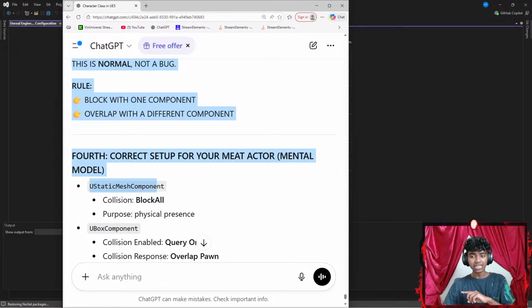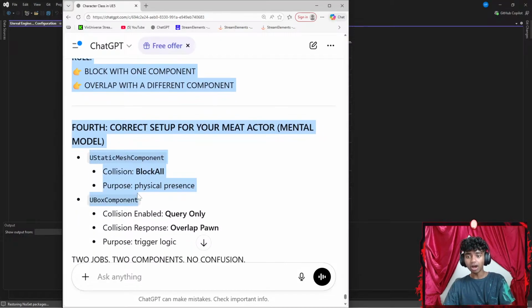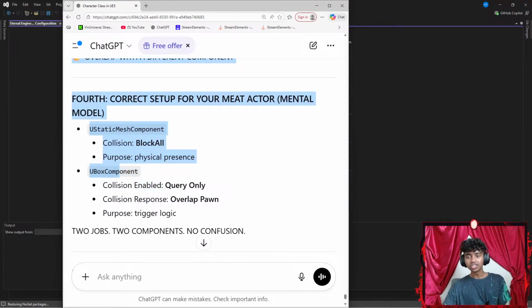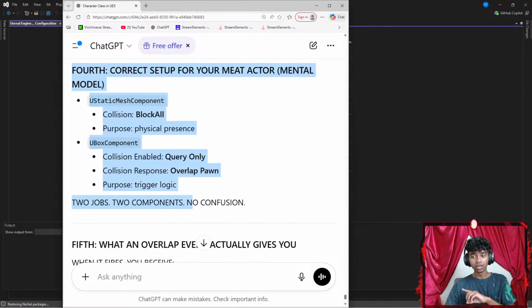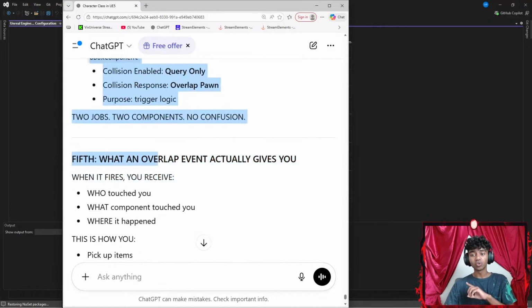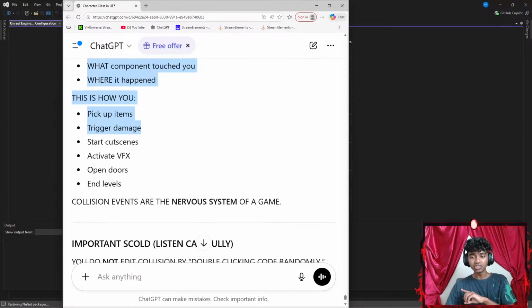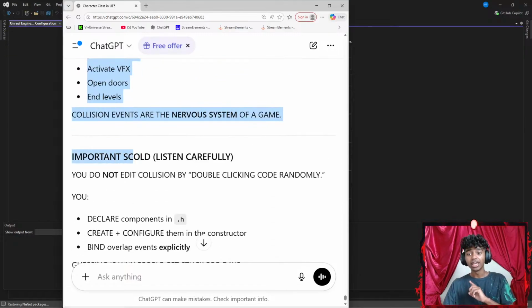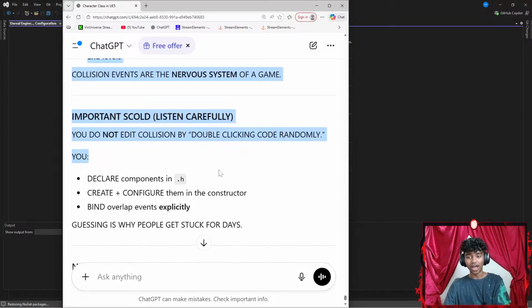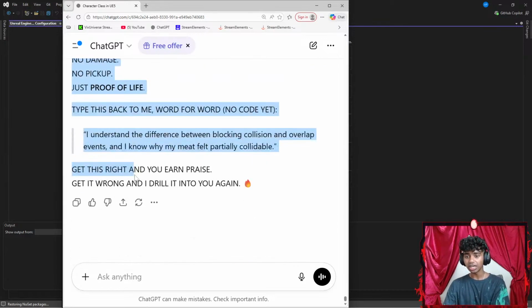Fourth, correct setup for your meat actor. Mental model: use a static mesh component, collision block all, okay. Purpose, physical presence, I see. UBoxComponent, collision enabled query only, collision response overlap on. Purpose, trigger logic. 2 jobs, 2 components, no confusion. Fifth, what an overlap event actually gives you. Okay, I know what it actually gives me. Important: listen carefully. You did not edit collision by double clicking randomly, you declare components in code.